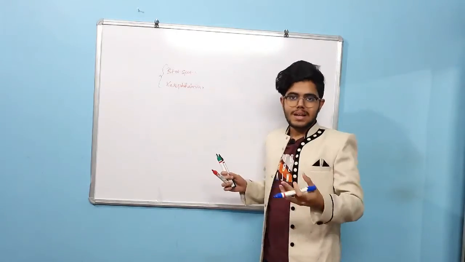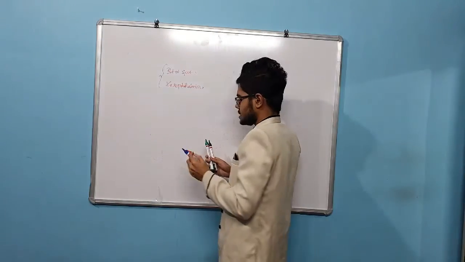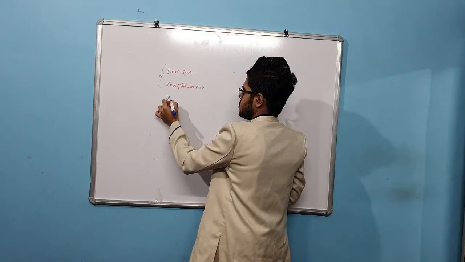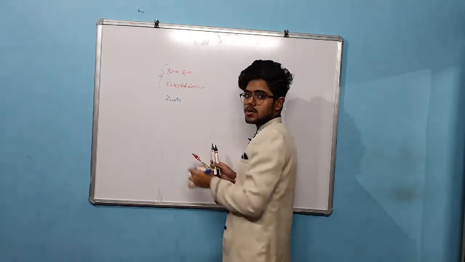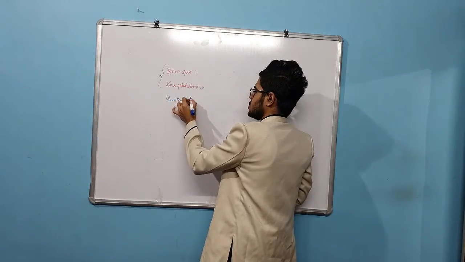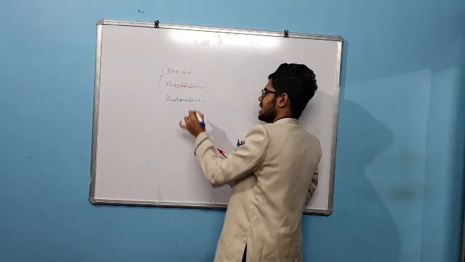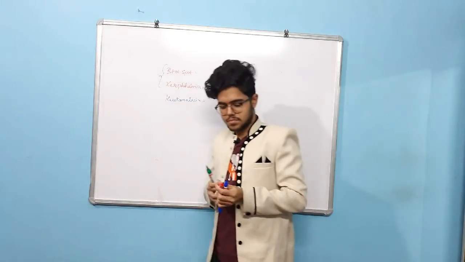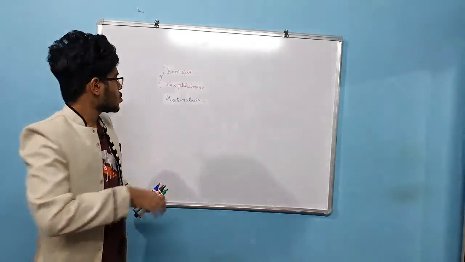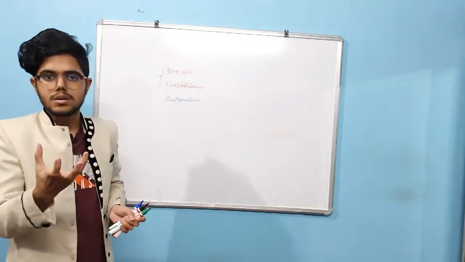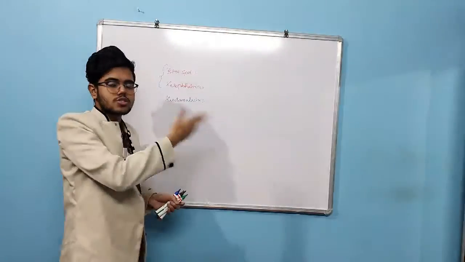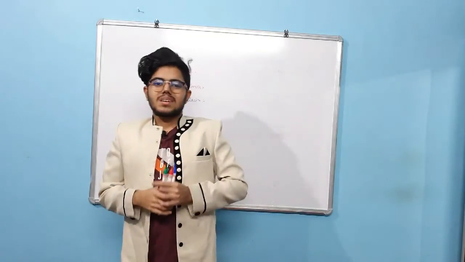In more advanced deficiency, you will get keratomalacia. That is an advanced deficiency where the cornea gets eroded and there is destruction of the cornea. So this is about the